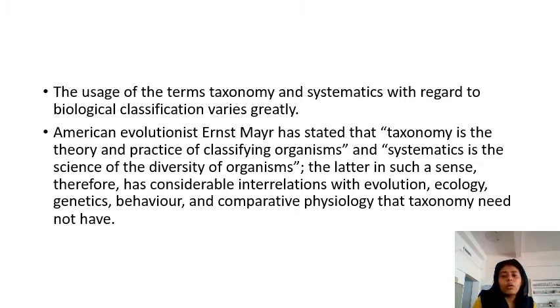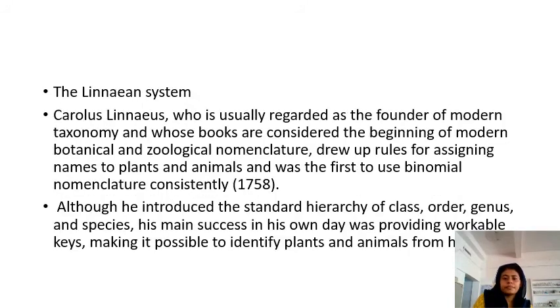An American evolutionist, Ernst Mayr, stated that taxonomy is the theory and practice of classifying organisms, and systematics is the science of the diversity of organisms. The latter, in such a sense, has a considerable interrelation with evolution, ecology, genetics, behavior, and comparative physiology that taxonomy needs to have. So systematics is the broader term.